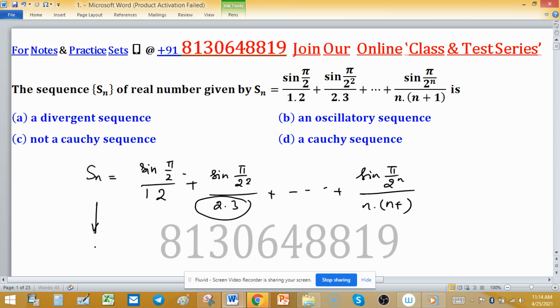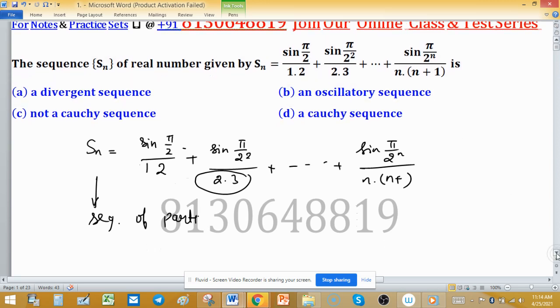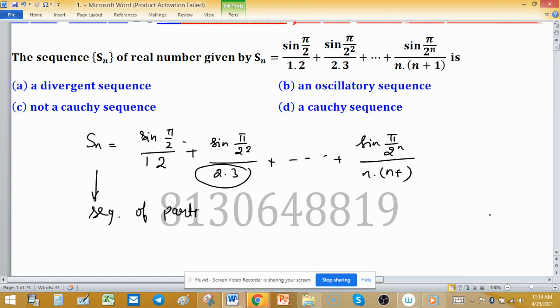So this Sn is nothing but a sequence of partial sums, as you can find S1, S2. As we study in series, this is a sequence of partial sums given directly. So Sn can be written as the summation of sine((pi/2)^n) divided by n into (n+1).